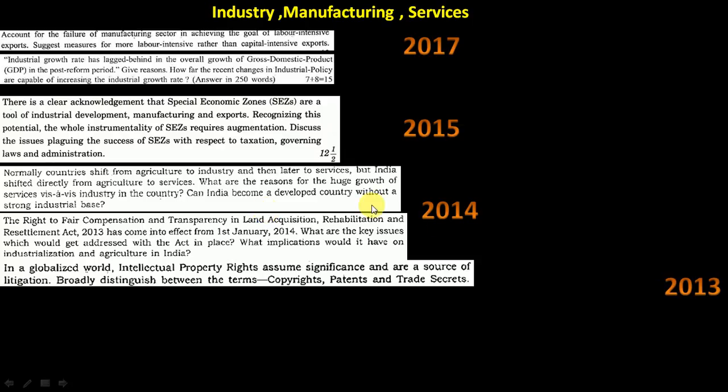So in 2014, before our Make in India or whatever, that was the situation, and they are asking, can India become a developed country without a strong industrial base? Now in this context, if you ask in 2018 it will be changing, because now we have more focus on industry as well.